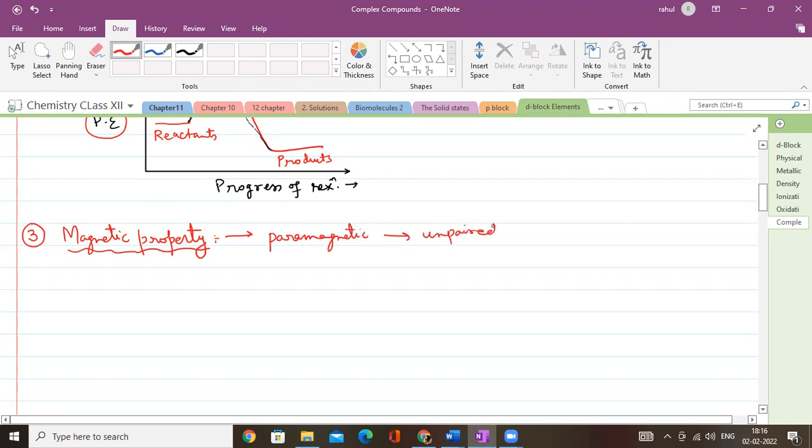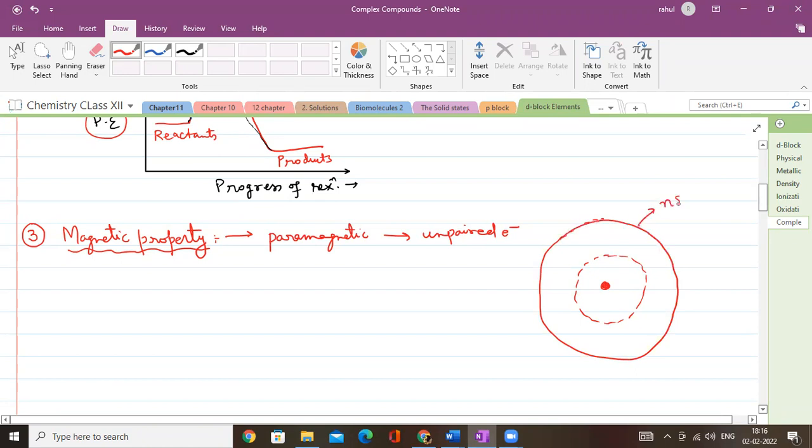Unpaired electrons. Now, as I have already told you, if this is the nucleus, this is, suppose, the n minus 1 d penultimate shell, and of course this is the outermost ns.